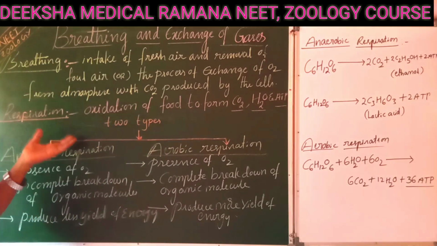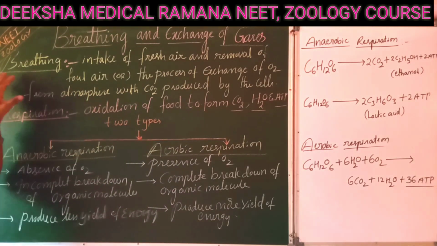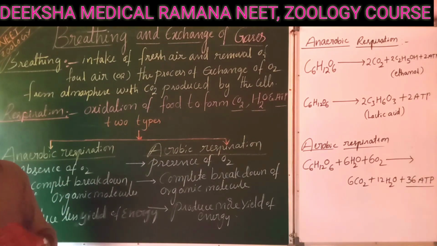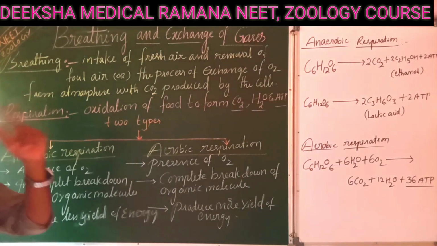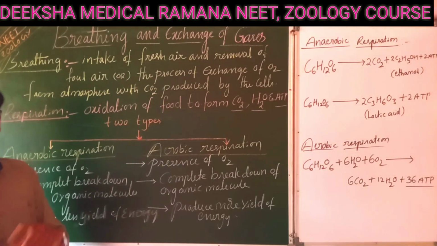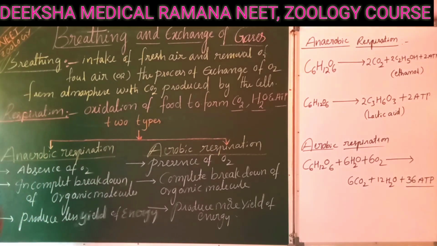Okay, what is the difference between breathing and respiration? Generally breathing is a physical process, a voluntary process, a controlled process, right? Even though it is controlled by the medulla oblongata, we can regulate it. Fast breathing or slow breathing is under our control.